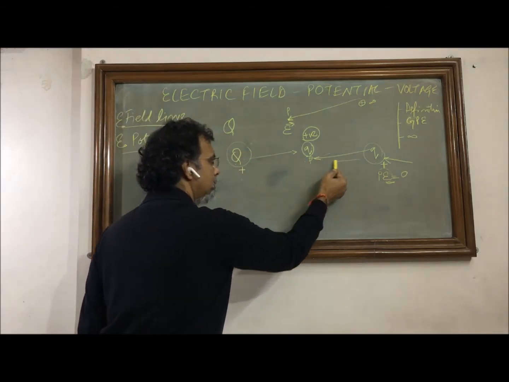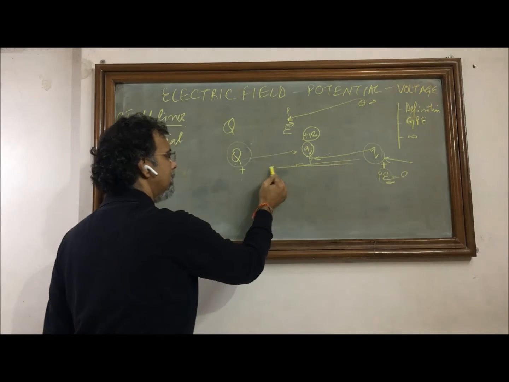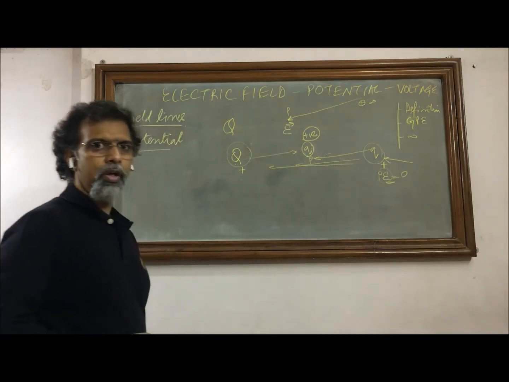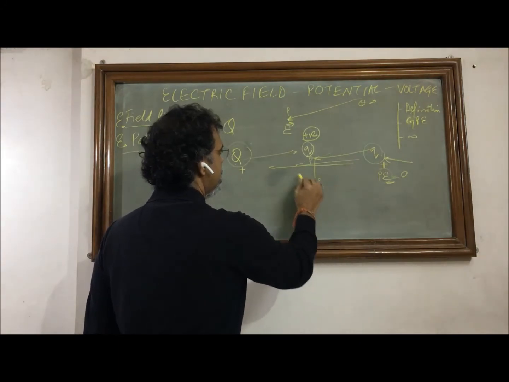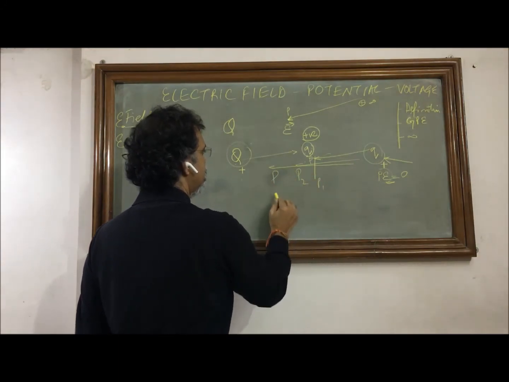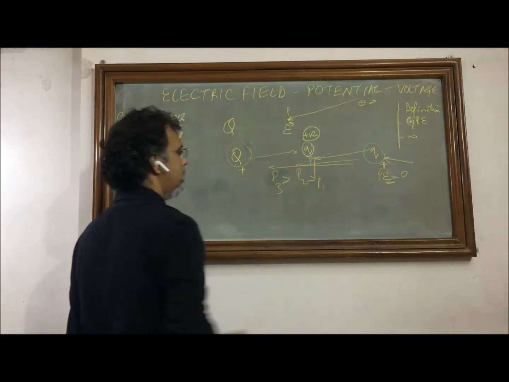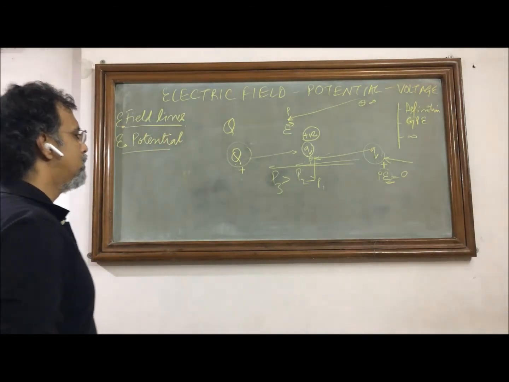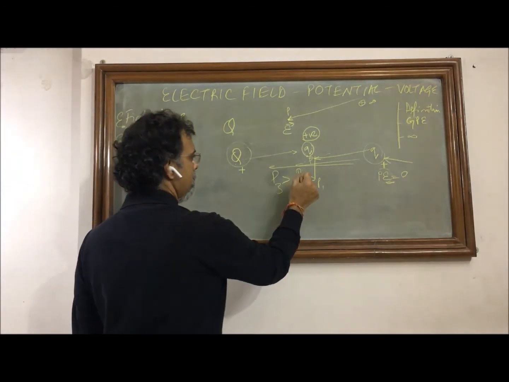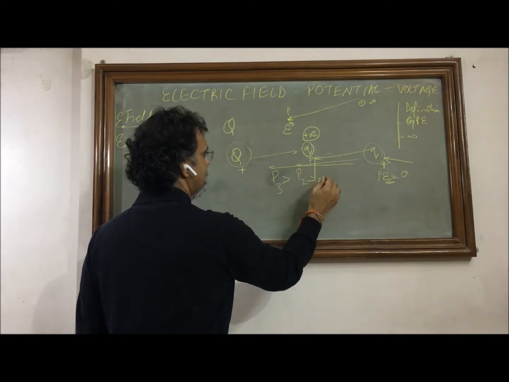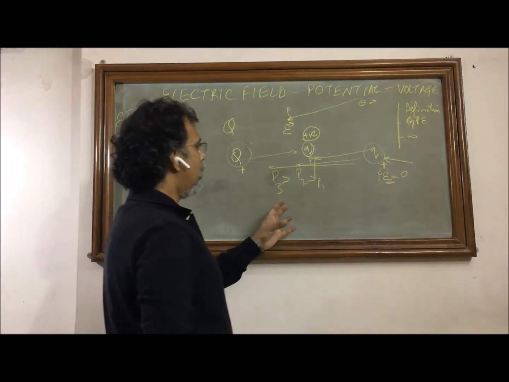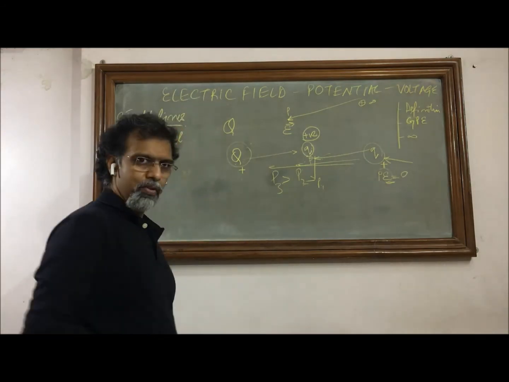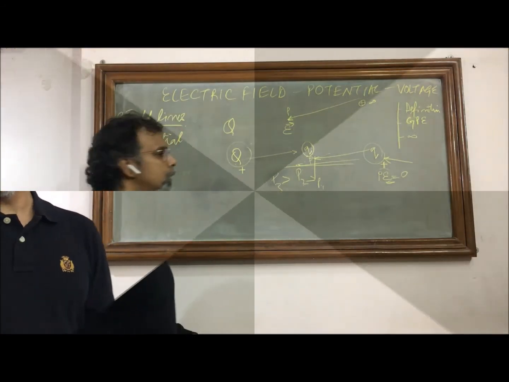The nearer the point, the more will be the potential energy acquired by the charge. If here it is P1, here it is P2, here it is P3, then the potential energy at point P3 will be higher than the potential energy at point P2 and then the potential energy at point P1, for a system of charges where the force is repulsive. Now we take another example.